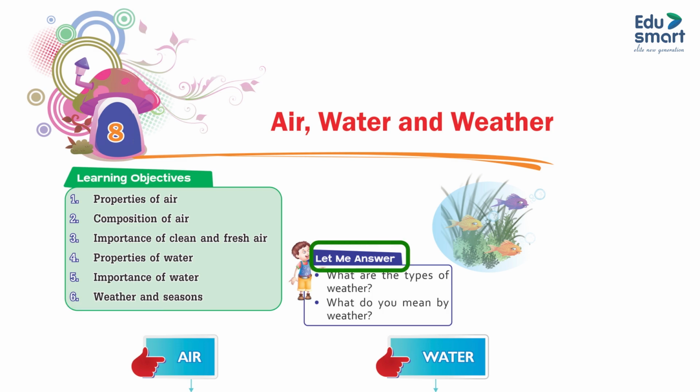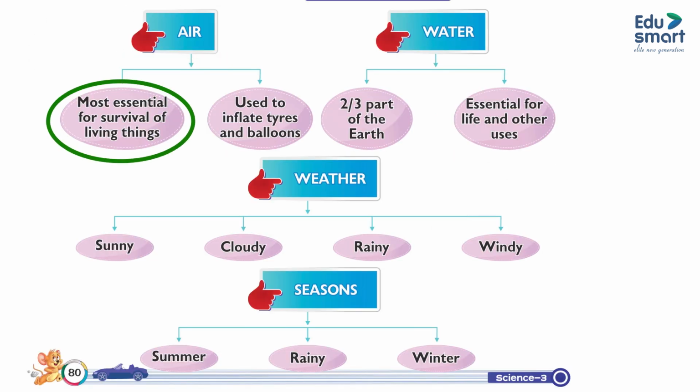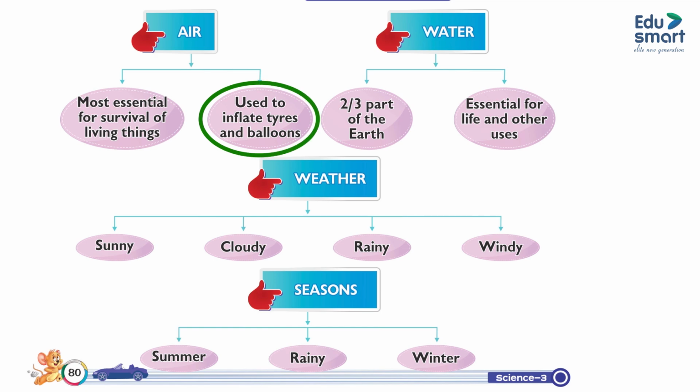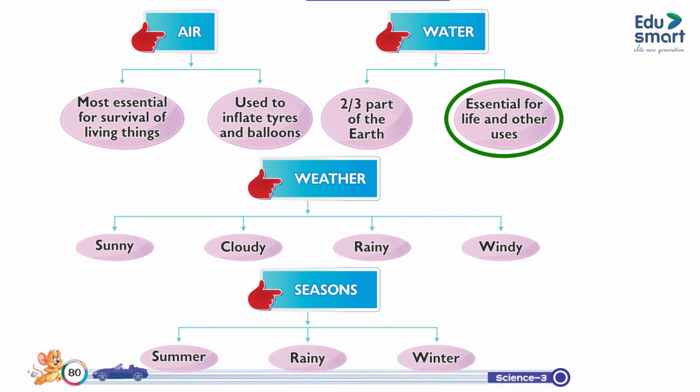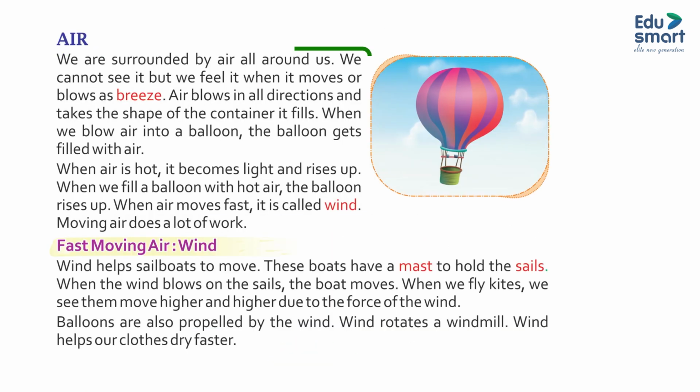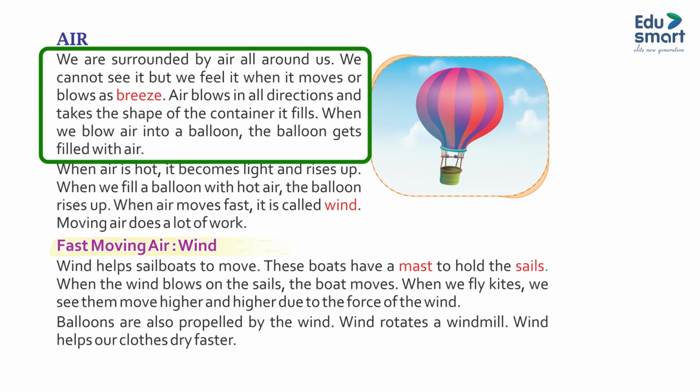Let me answer. What are the types of weather? What do you mean by weather? Air, most essential for survival of living things, used to inflate tires and balloons. Water, 2/3 part of the earth, essential for life and other uses. Weather, sunny, cloudy, rainy, windy. Seasons, summer, rainy, winter.